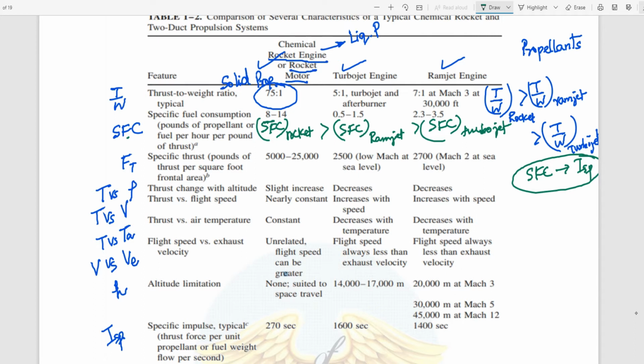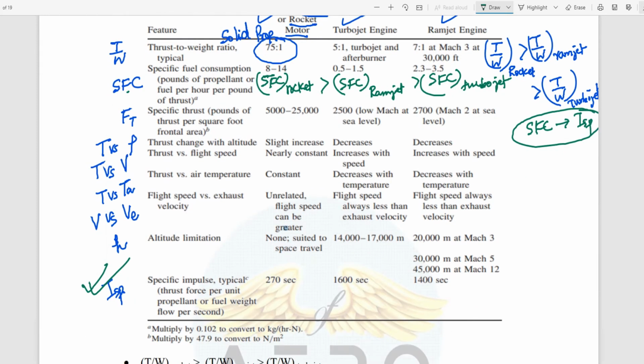Now, looking at specific impulse, the Isp of a rocket is less than the Isp of a ramjet, which is less than the Isp of a turbojet.